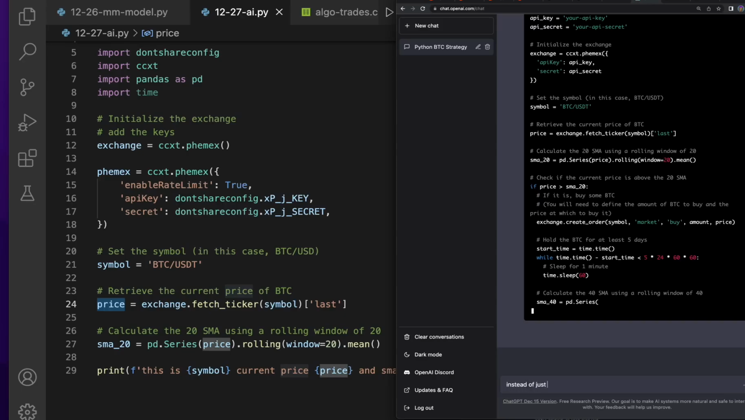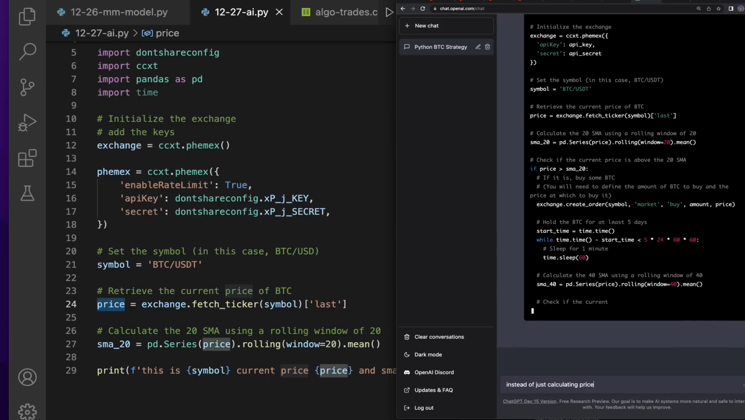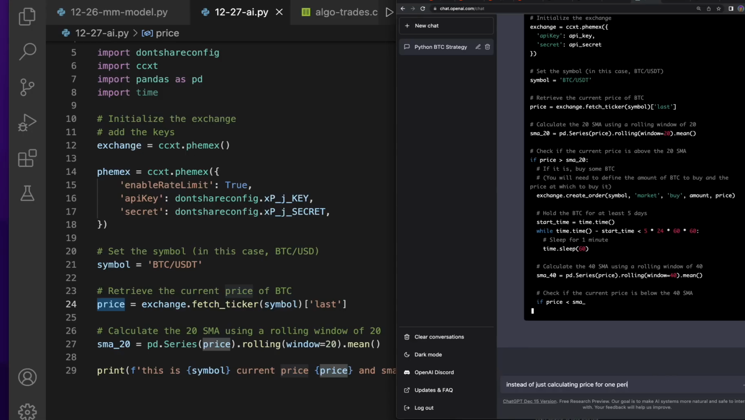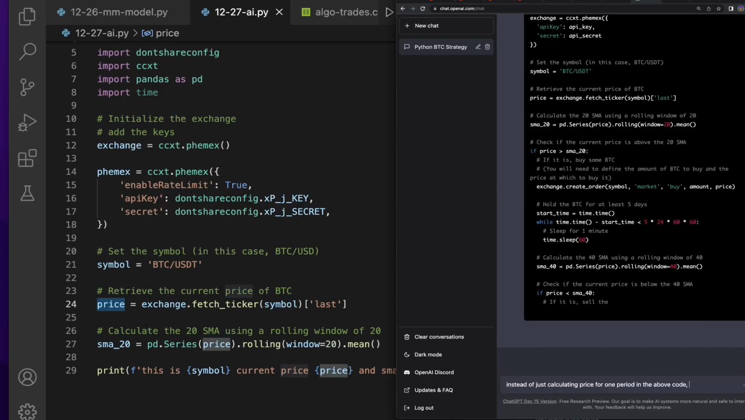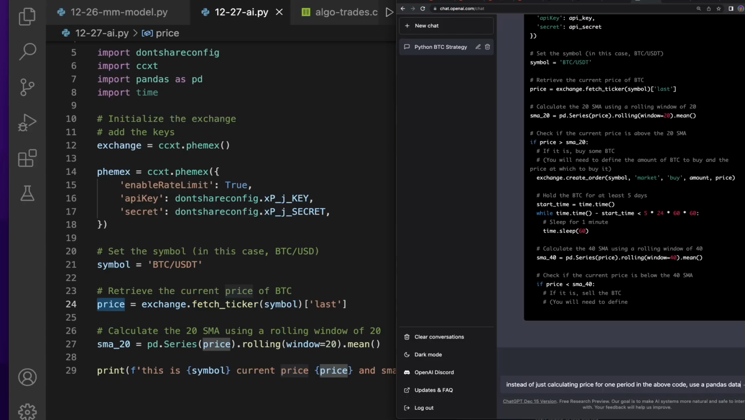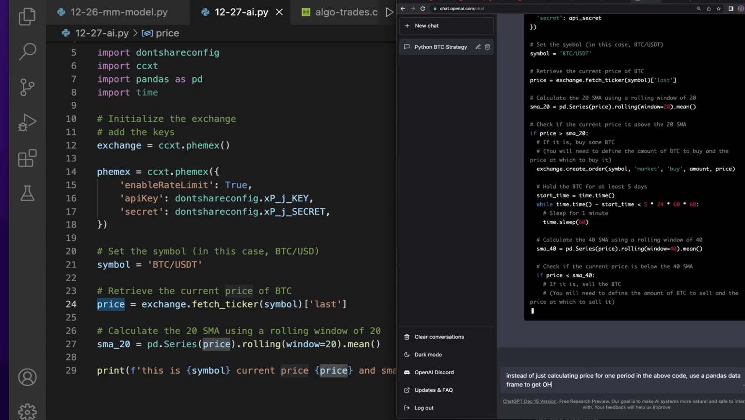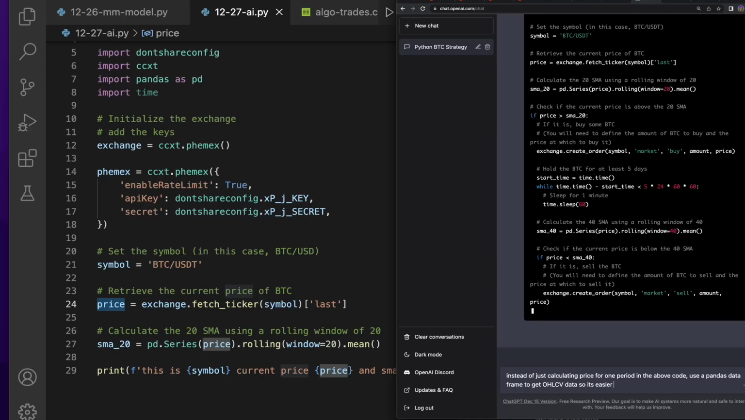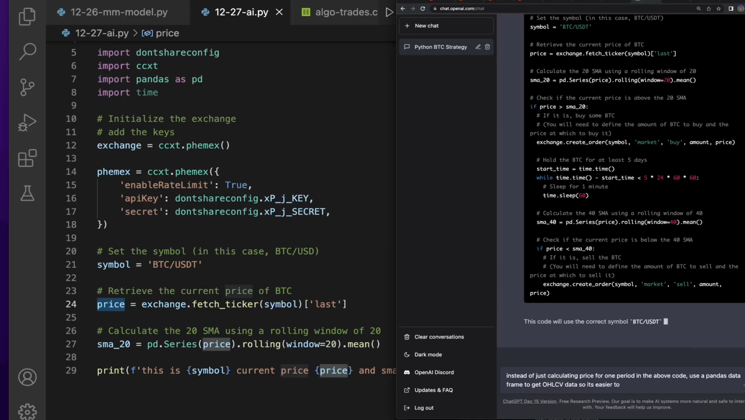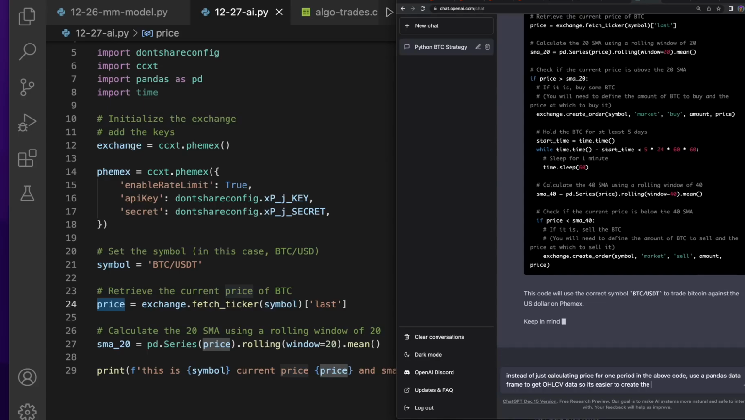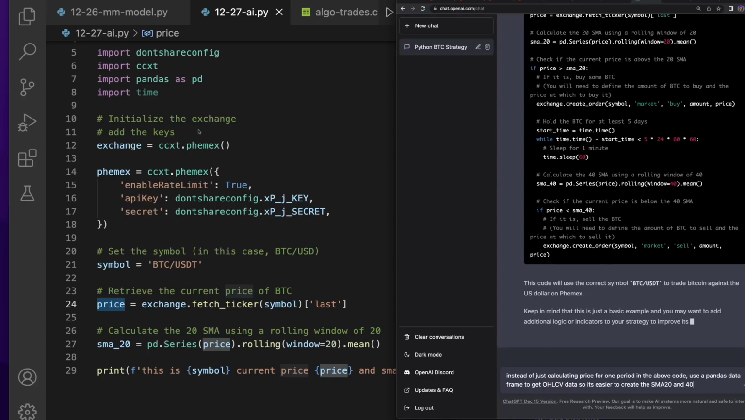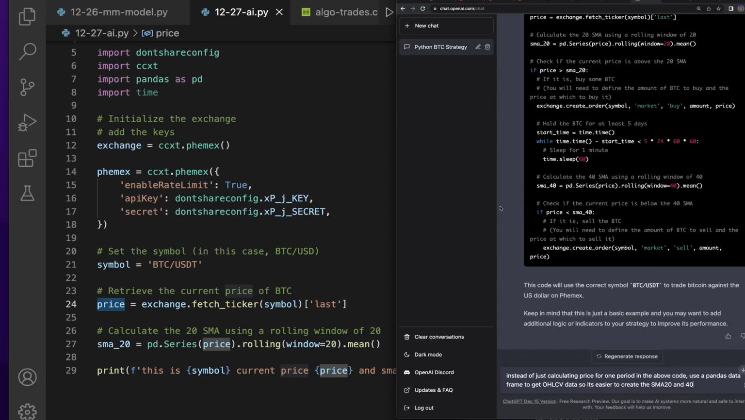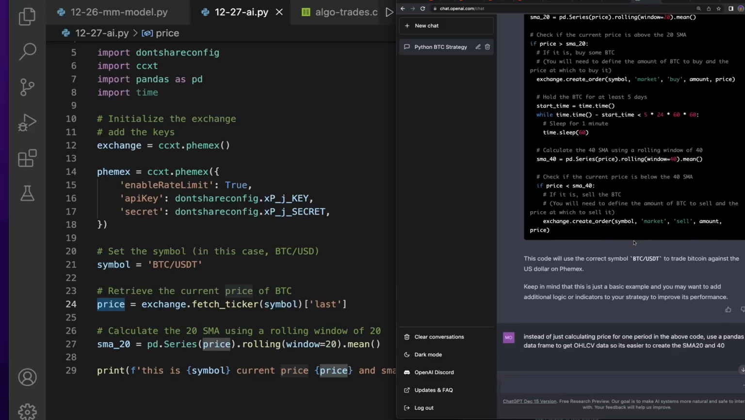instead of just calculating price for one period in the above code, use a pandas data frame to get open, high, low, close, volume data, so it's easier to create the SMA 20 and 40. Okay, so look at that. The code looks good, but is it actually good? I don't know. Thus far, I've had to tell it a couple things. That being said, it does give me some good ideas at least.